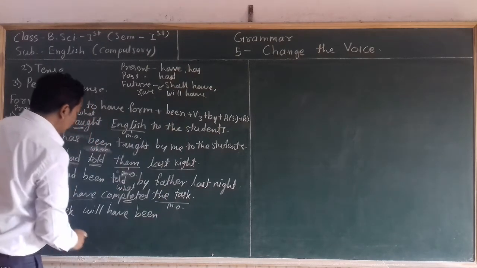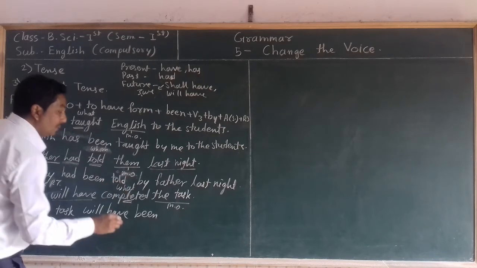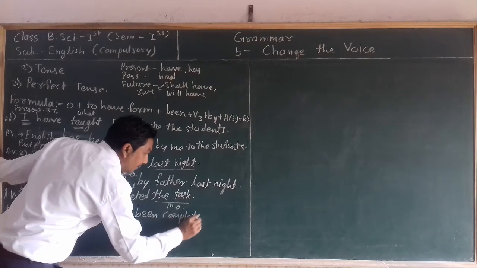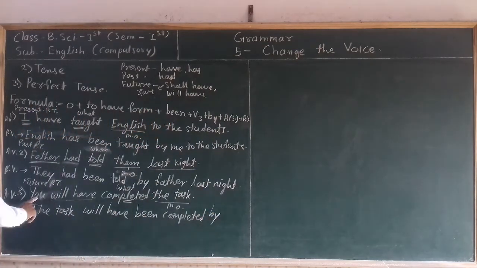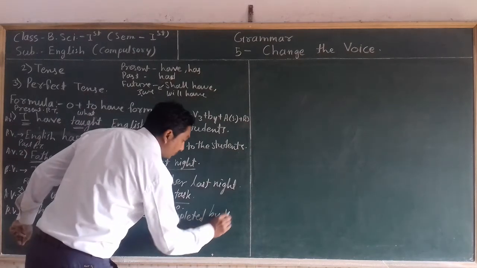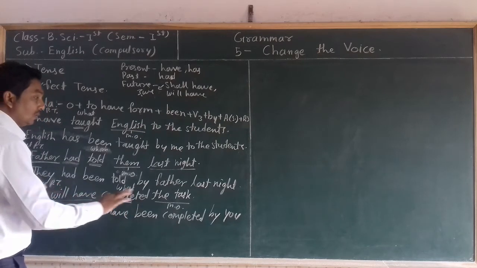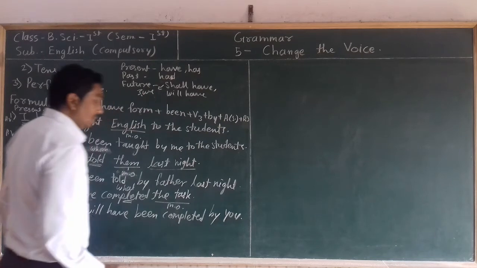Then V3 form; in perfect tense the V3 form of the verb, completed, is already given. After that by, then accusative form of subject. Here the subject is you, which remains the same in the accusative form. Then the rest of the sentence. In this sentence there is no rest of the sentence, so give a full stop.